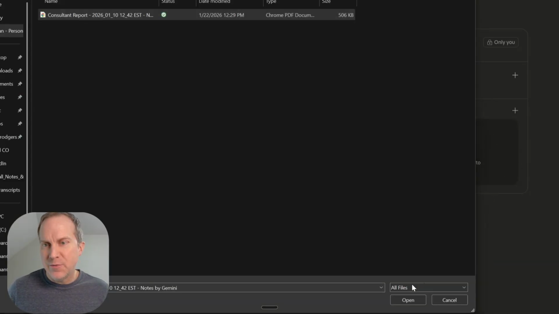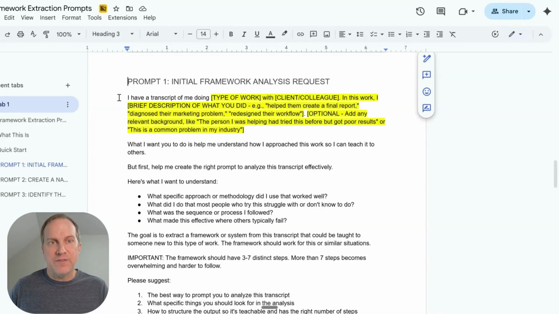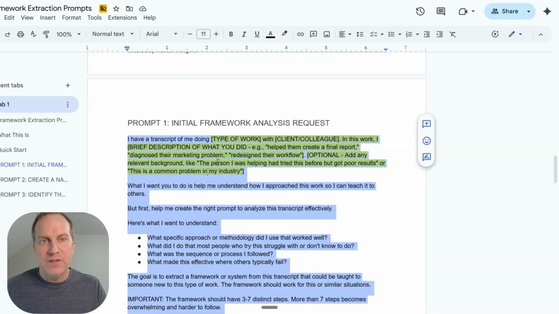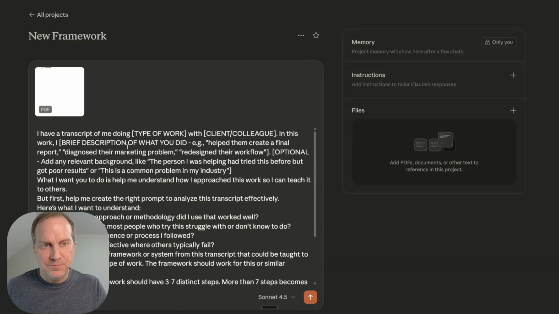Okay, so I've got my transcript here. And what I'm going to do is use a prompt that I've created, and I'm going to give you this prompt. You'll be able to get that document down below. We're going to copy the whole thing, and you can see there's a part in yellow that I've got to override. I use Whisper Flow. Basically, this allows me to talk instead of having to type everything out.